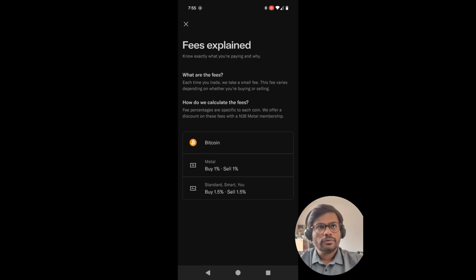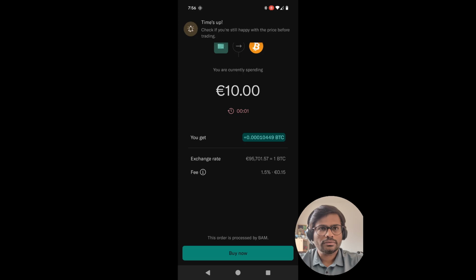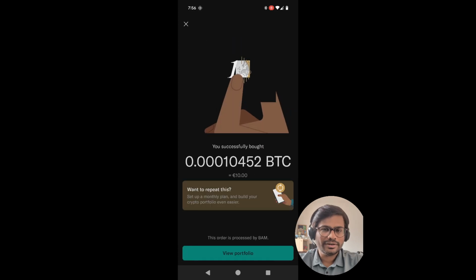The order preview, and let's say I click on buy now, and the order is getting processed, and the order is successfully executed, and I receive some fractional BTC, and immediately I'm 1.6% negative.